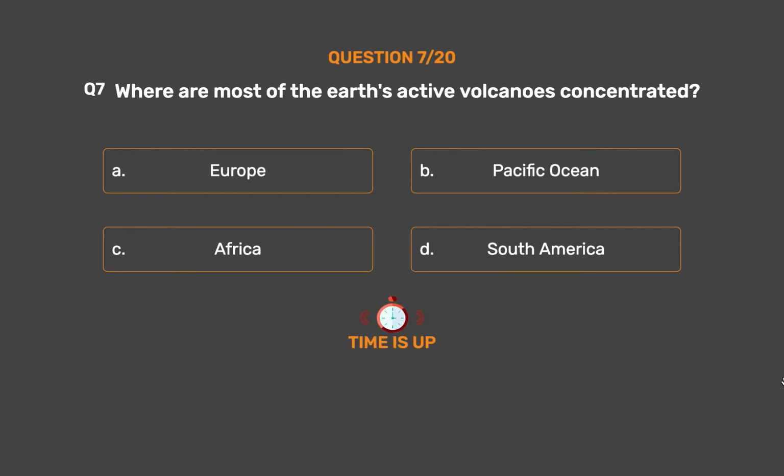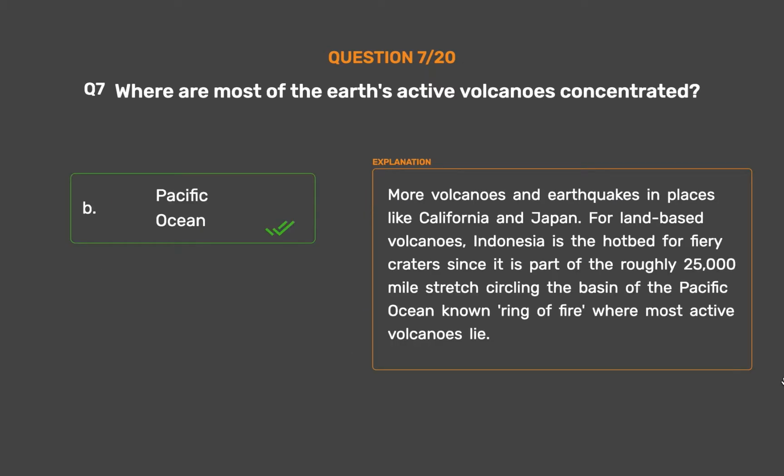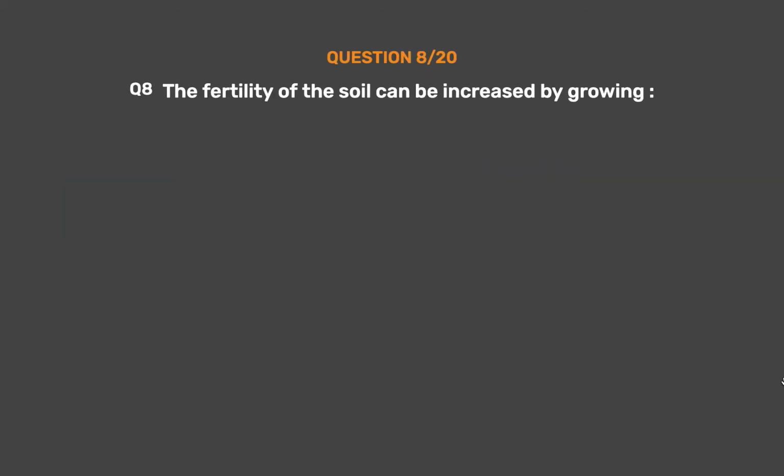The correct answer is Option B, Pacific Ocean. More volcanoes and earthquakes in places like California and Japan. For land-based volcanoes, Indonesia is the hotbed for fiery craters since it is part of the roughly 25,000-mile stretch circling the basin of the Pacific Ocean known as the Ring of Fire, where most active volcanoes lie. Question number 8. The fertility of the soil can be increased by growing